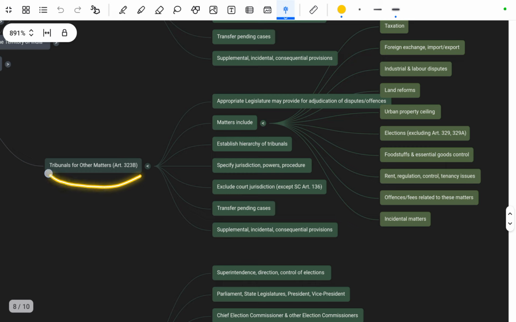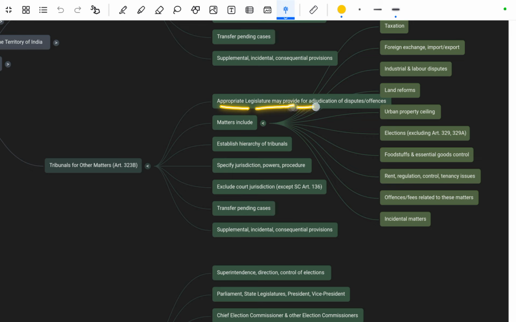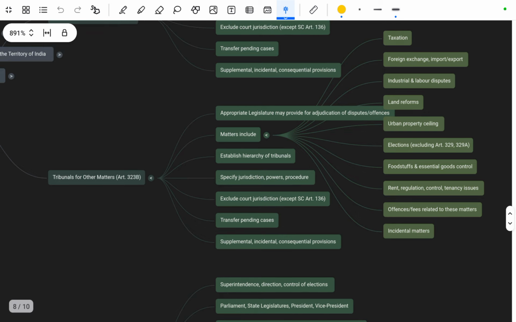Next is tribunals for other matters, that is mentioned under Article 323B. It says the appropriate legislature may provide for adjudication of disputes and offences. The matters include taxation, foreign exchange, import and export, then industrial and labour disputes, land reforms, urban property ceilings, then elections excluding Articles 329 and 329A.